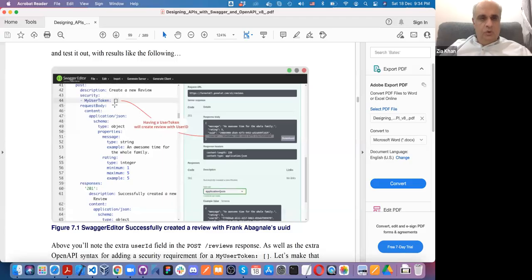Yes. So as you can see, in the post request, we have a security property, and in the security property, we have defined my user token. What it is saying is that it is going to use a token that can be anything. It can be my token, it can be my authentication. You can give it any name you want. And after that, if it is a normal API key, you just put an empty array in front of it. You don't give any variables. For another type of API, there can be other variables. Now let's go.